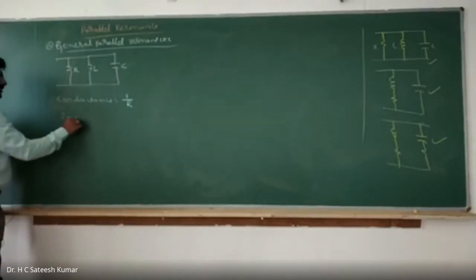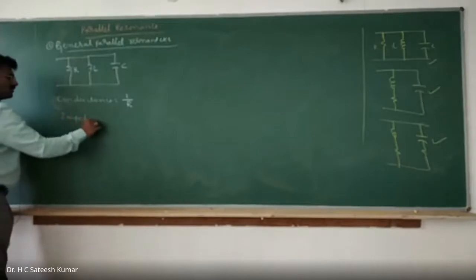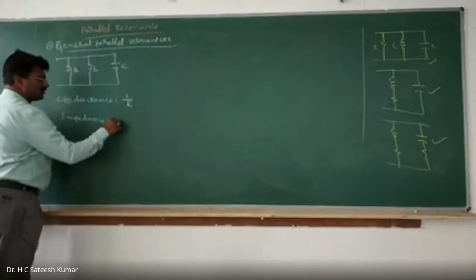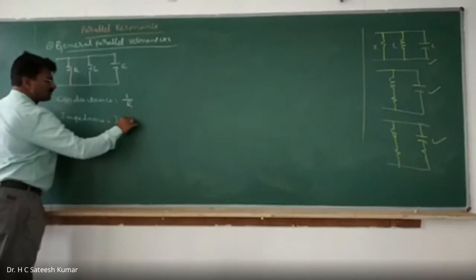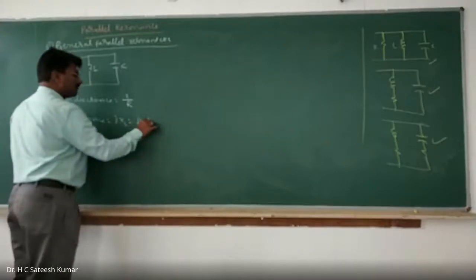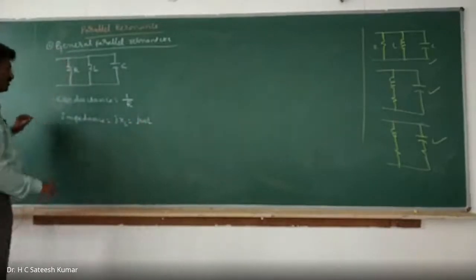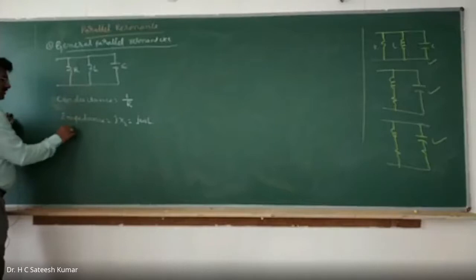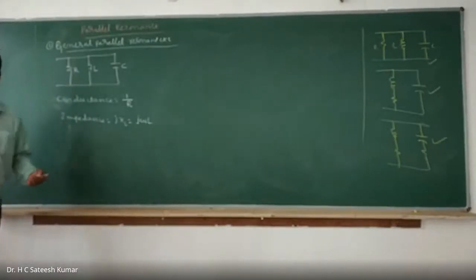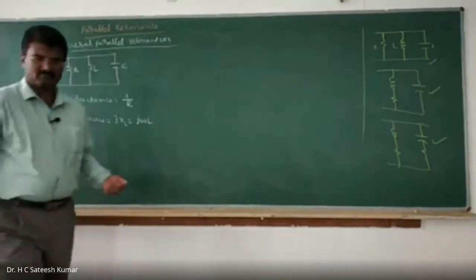Now, impedance of the inductance, or you can write it as inductive reactance.